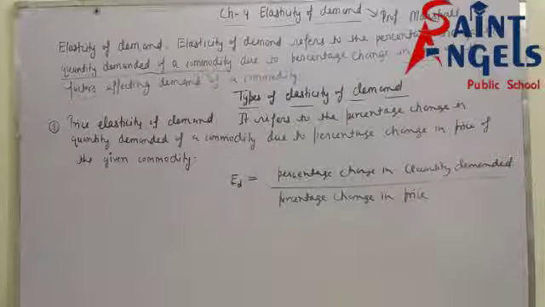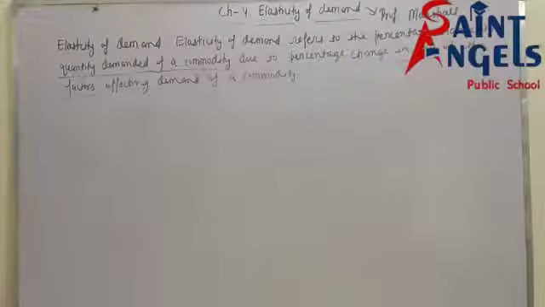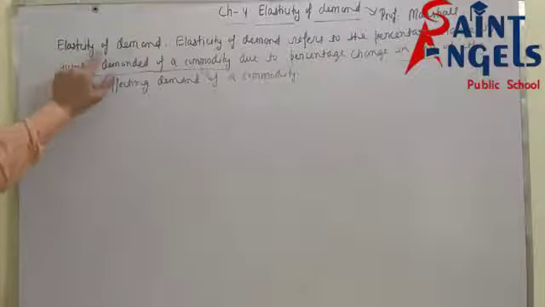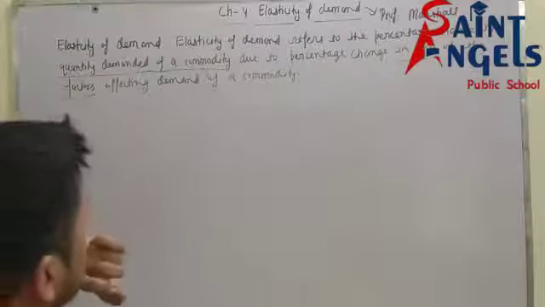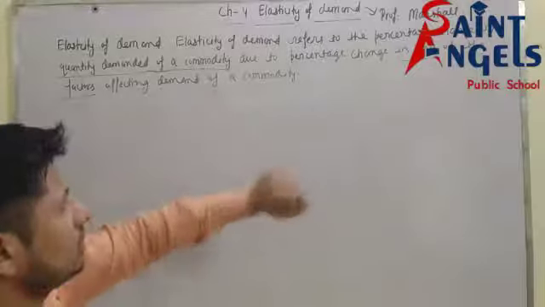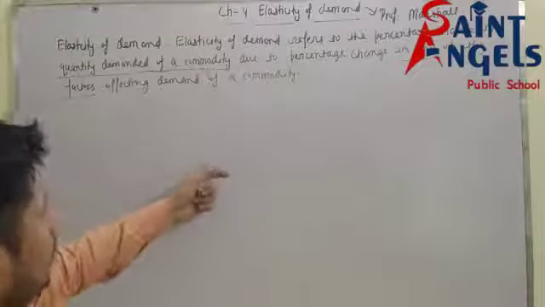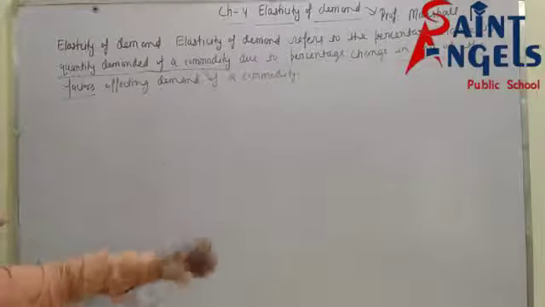See my dear, this is the definition of elasticity of demand, and we have discussed types of elasticity of demand, and now we have discussed the formula of price elasticity of demand.